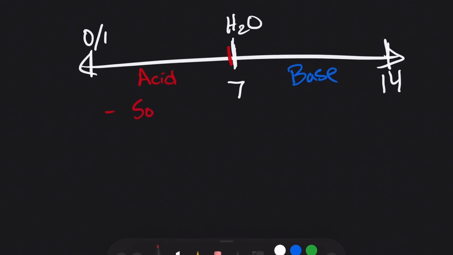So looking at acids, some general characteristics. If you're an acid, you are sour. These are, a lot of our foods are like this. Think lemons. If you're a base, you're bitter. Not you as a person, but common bases are bitter. They're usually like soaps, bleach, some type of cleaners, stuff like that.